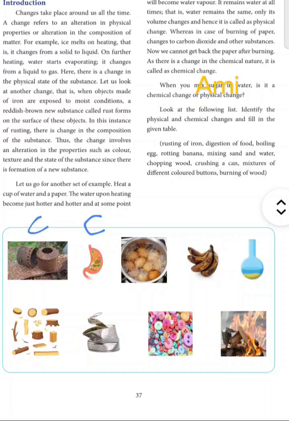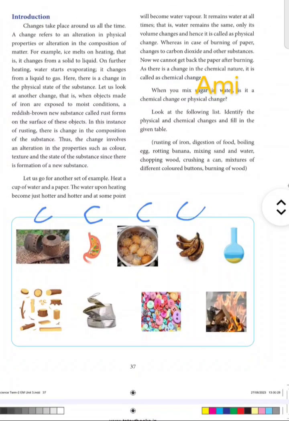Then if you are cooking something, you can't reverse it back, right? So that is also formation of new products, it's a chemical change. And rotting of a banana is also a chemical change. Why? Because it cannot be turned back, right? So it's a chemical change. And some salt mixture, when you mix sugar in water, is it a chemical change or a physical change? So it's generally a chemical change because the chemical constituent of the water is being changed, right?